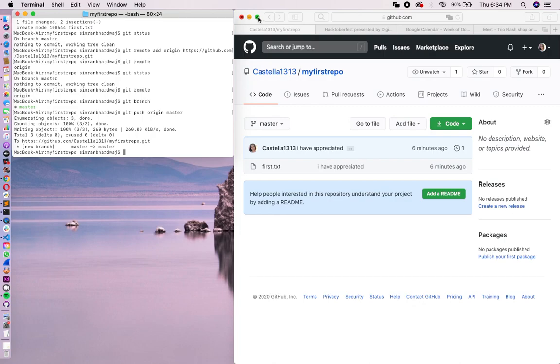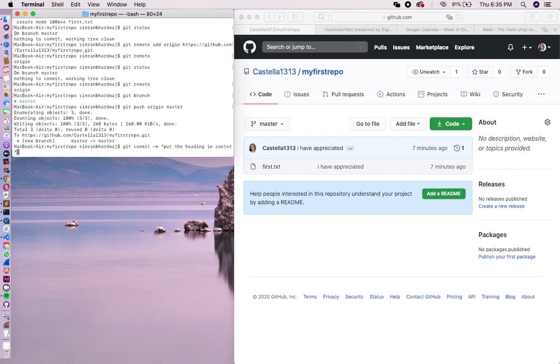If you would have created an HTML file, and in that HTML file you have put a heading at the center, you would be writing git commit -m and something like "put the heading in center." So this would maybe have been your commit. A commit basically tells the viewers what changes you have made in the file. For example,